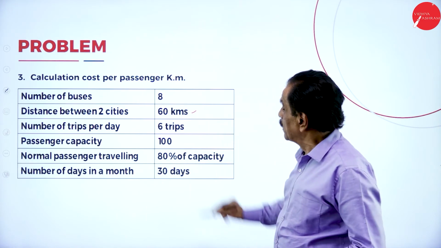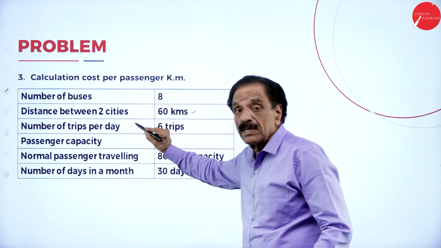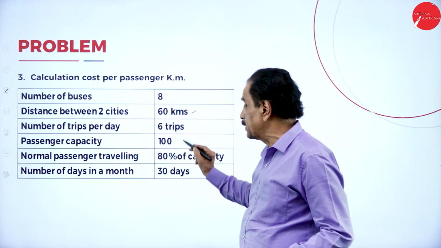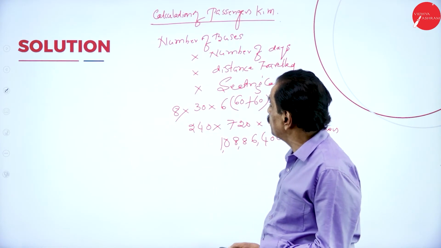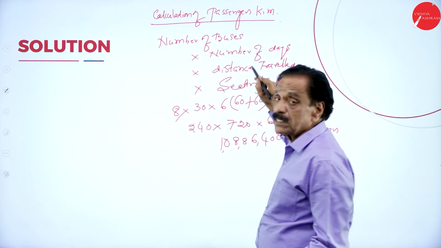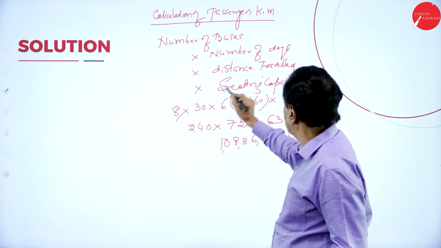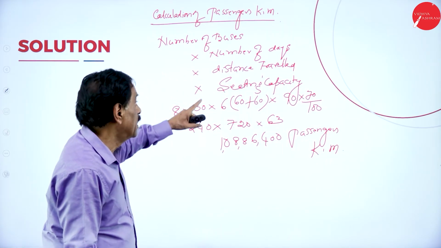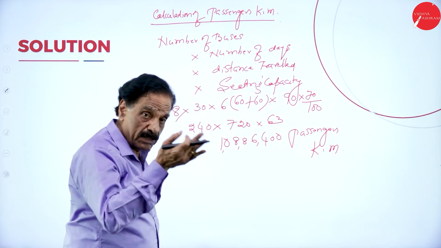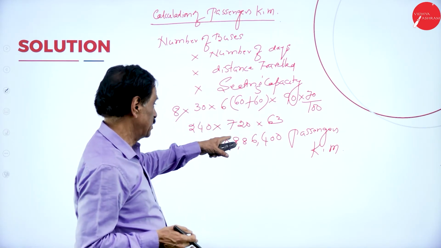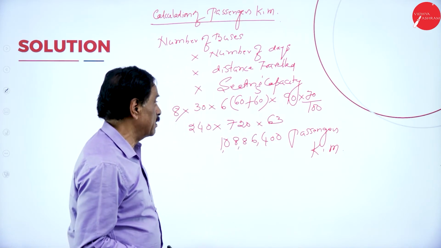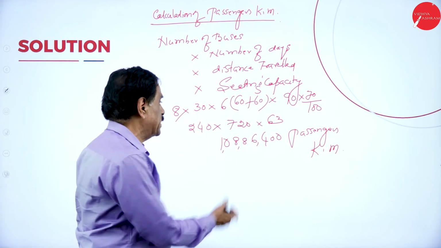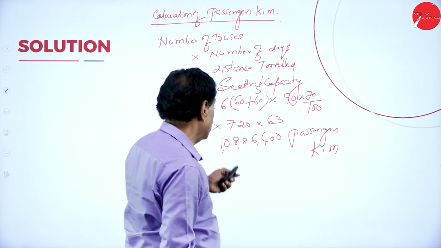Next problem. Number of buses 8, distance between cities 60 kilometer, number of trips per day 6 trips, passenger 100, 80% again. Same formula applied. Passenger kilometer is number of buses into number of days into distance traveled into seating capacity. Number of buses is 8. Number of days is 30, distance going 60, coming 60 is 120 into 60 is 720. It occupies 90% capacity, but every day it will travel only 70% capacity, 63 in a month, totally it will come like this.